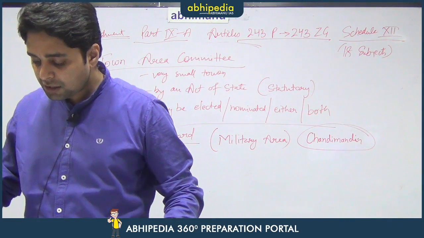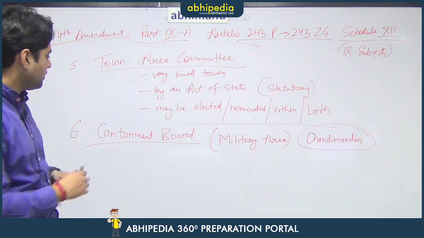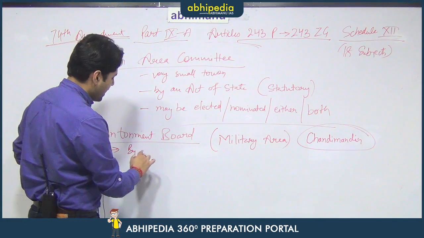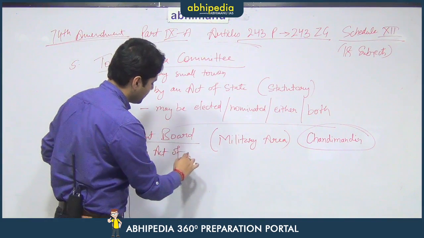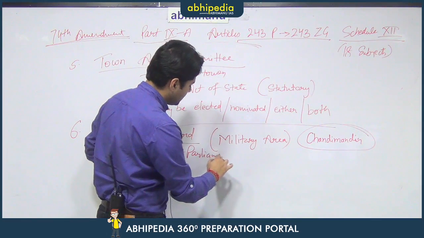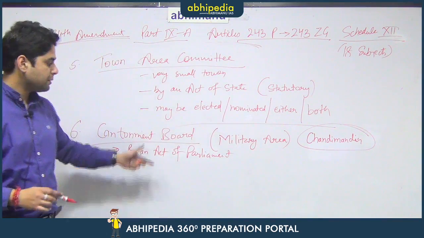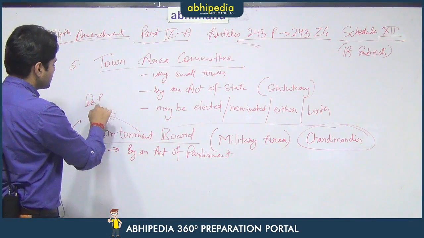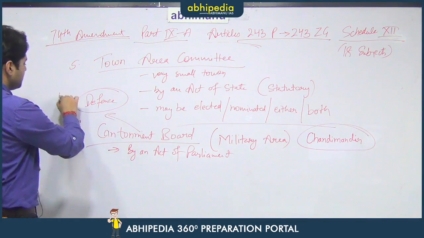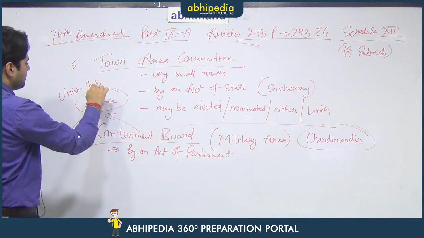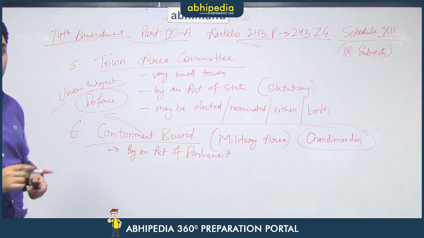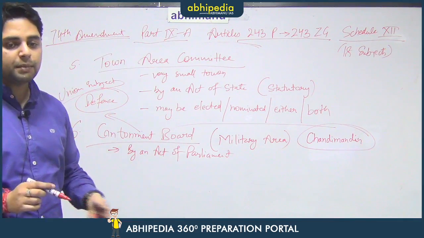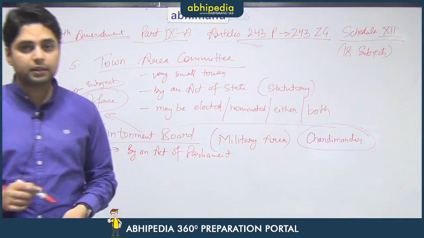Now, the major difference is that the cantonment board is established by an act of parliament. This is a very important point. That means the state has no say in establishing a cantonment board, and the reason for that is that defense is a union subject. That is why a state government cannot form a cantonment board. It has to be done by the central government only. That means an act has to be passed in parliament and not in the state legislature.